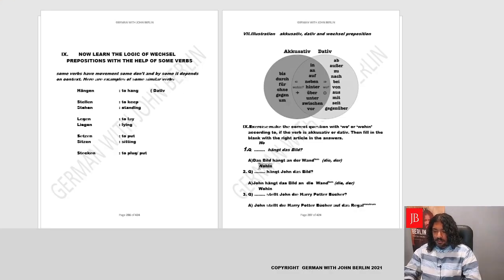And then again, we go on to say wohin hängt John das Bild? To where does John hang the Bild? So hängen again is the same verb, but it is being used as accusative.